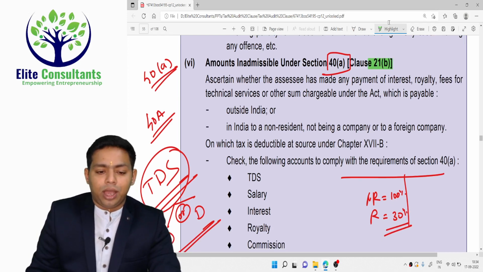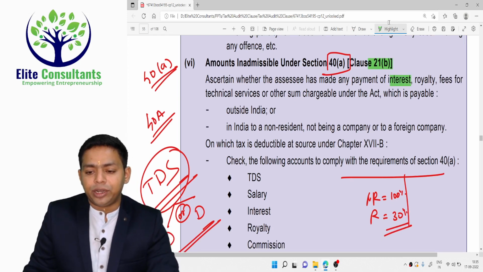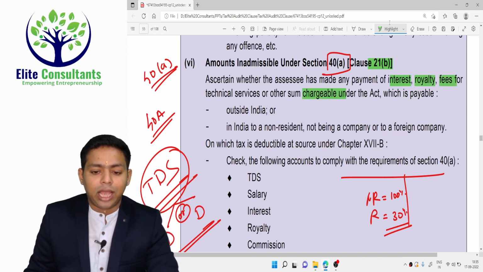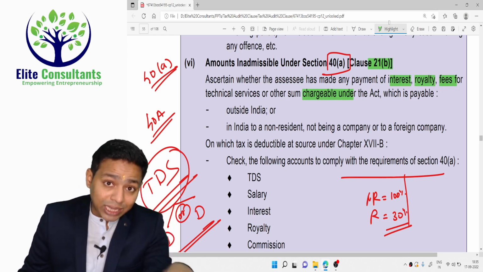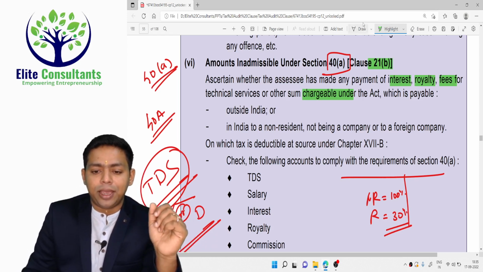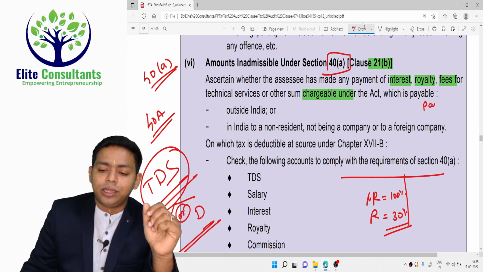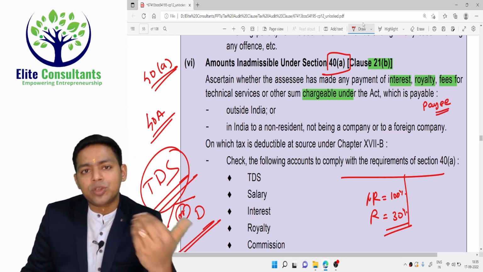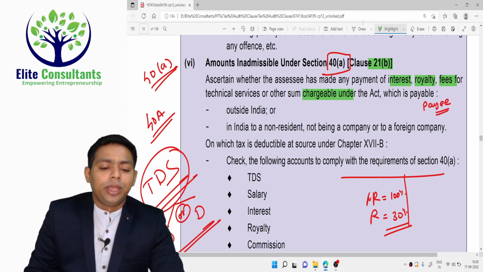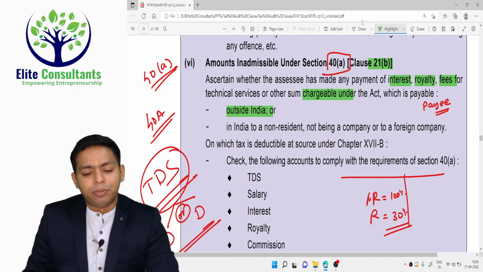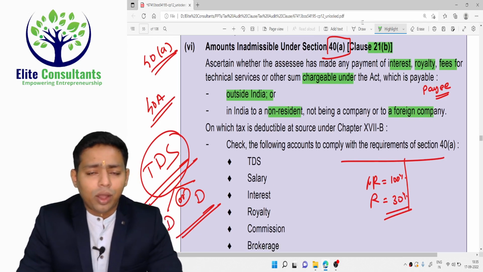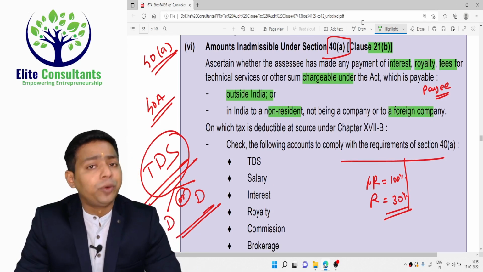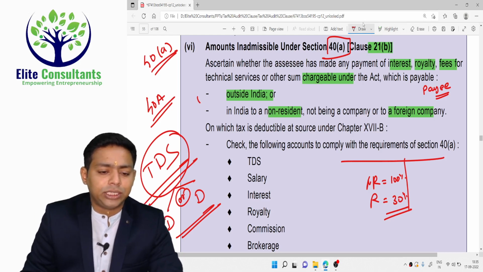So look at this. Ascertain whether the assessee has made any payment of interest, royalty, fees for technical services, or other sum chargeable under the Act. It has to be chargeable under the Act. Any expenditure that you are incurring should be taxable in the hands of the person who is receiving. There is the payer and payee involved. If it is taxable in the hands of the payee, then only the consequence of TDS will be attracted. Whether it is outside India, or if the payment is made in India but to a non-resident or a foreign company, you have to deduct the TDS. If you do not deduct, then 100% disallowance will be there.